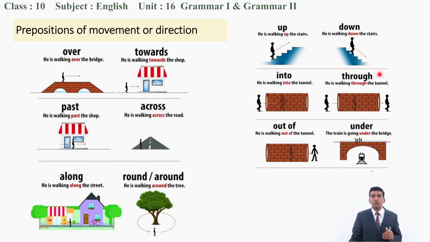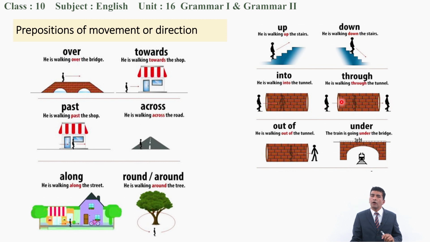Similarly, next is through. He is walking through the tunnel. He walked not only inside, he came out from the next side. That is called through. Generally, to mean through, someone should disappear for a moment. He went from here, disappeared a while, the tunnel hid him, and he appeared again.